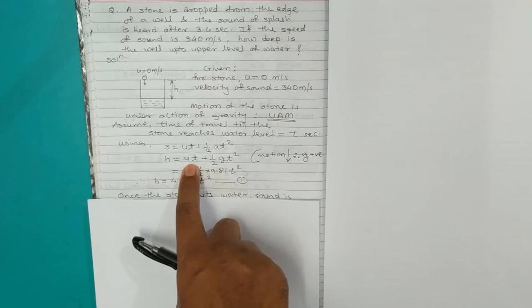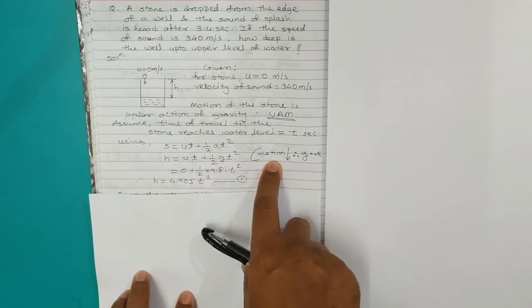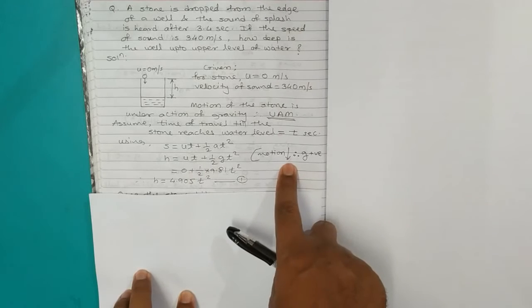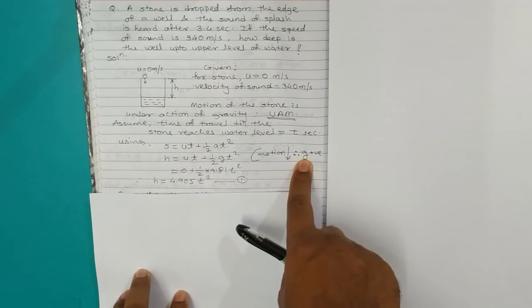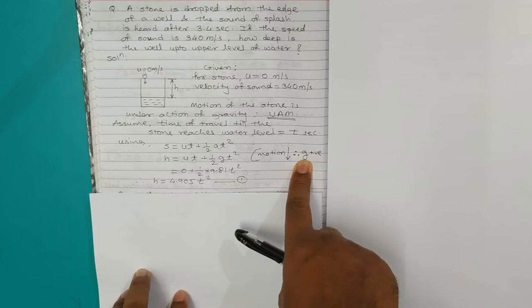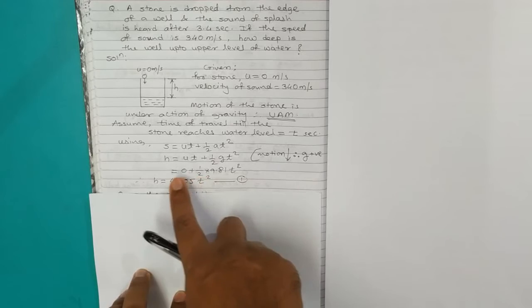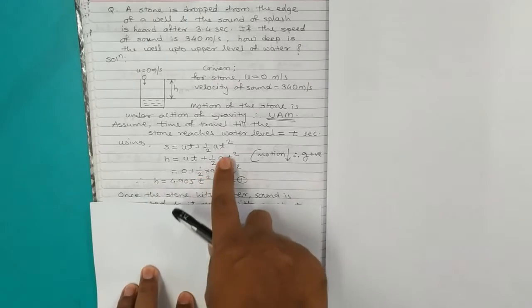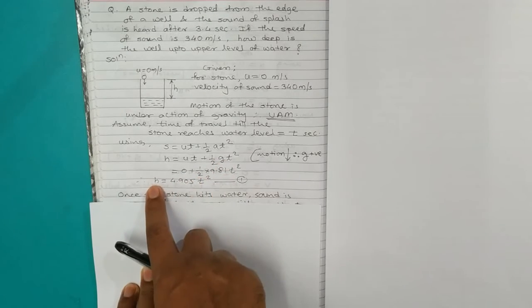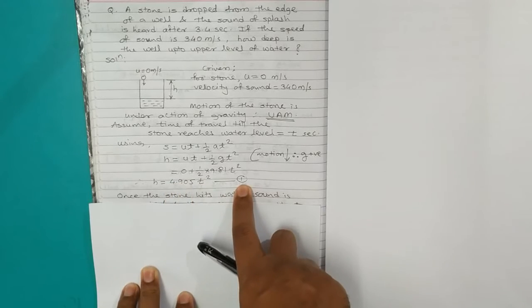So h is equal to ut plus half gt square. Because the stone is moving in the vertically downward direction, remember here we are going to take g, acceleration of gravity, positive. That is our decided sign convention. So we are getting here, after substitution of the values, h is equal to 4.905 t square. Let's say this is equation number 1.